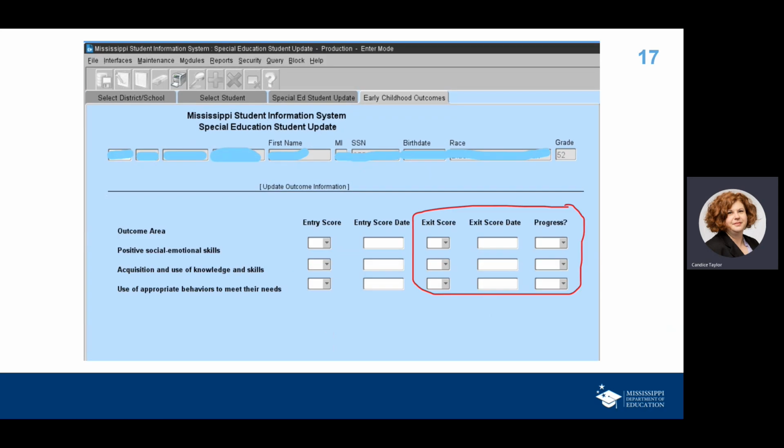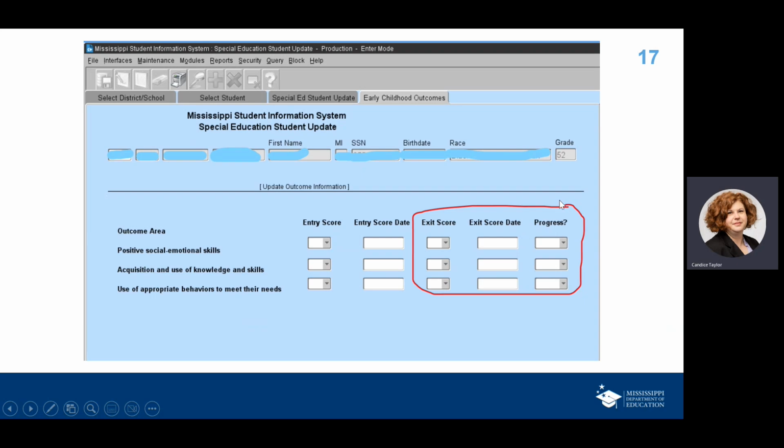And as you can see, the exit scores go on the right-hand side. It's very similar to what you did when you did your entry scores. You're going to have a drop-down box that will give you a choice of ratings between 1 and 7, and you'll enter those exit scores there. You will enter the date that those exit scores were decided, just like you did for entry.